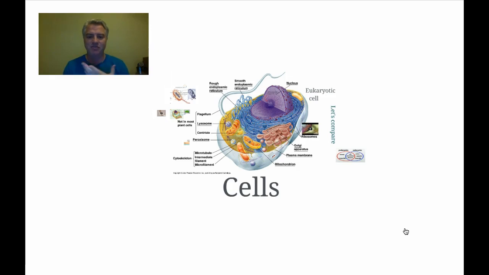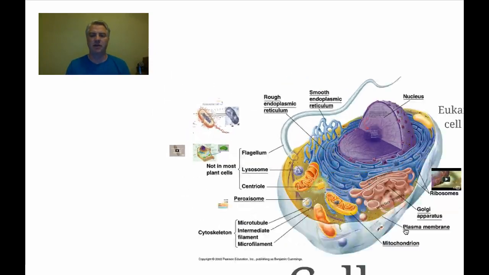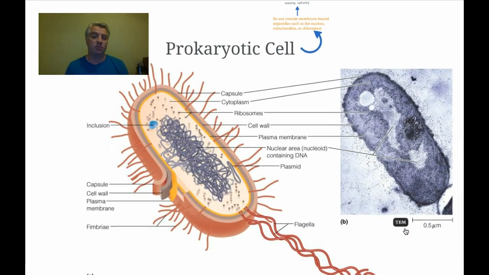So first of all, when we talk about cells, there are two main types of cells that we need to learn about. The first one is prokaryotic cells and the second is eukaryotic cells. Prokaryotic: the word pro means before and kary means nucleus, so this means before nucleus. So we're talking about cells that don't have a nucleus.